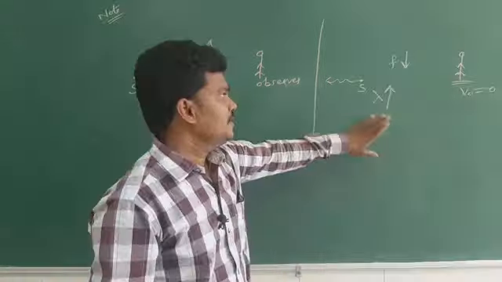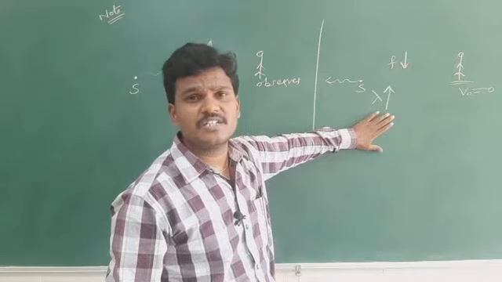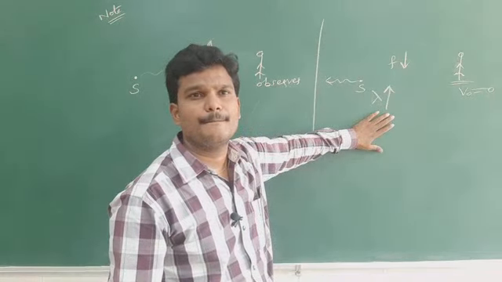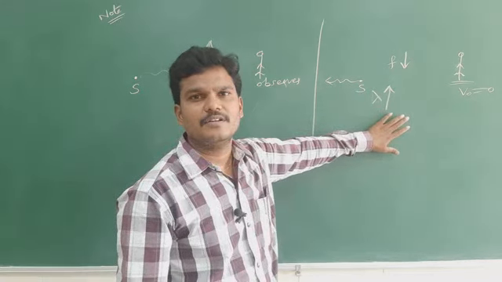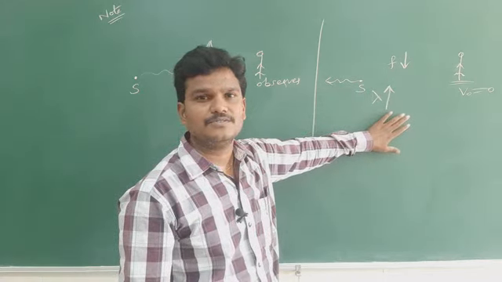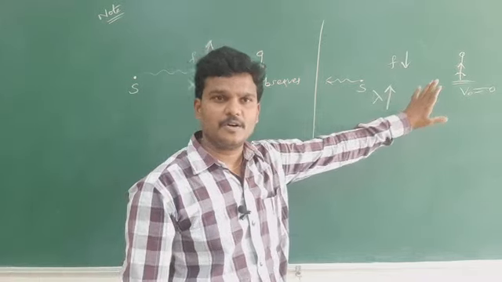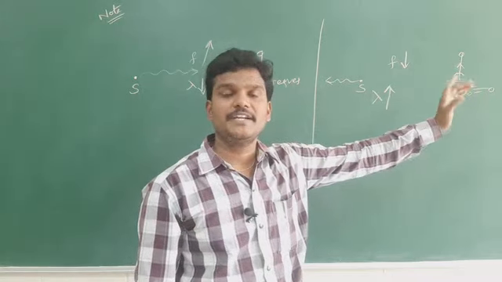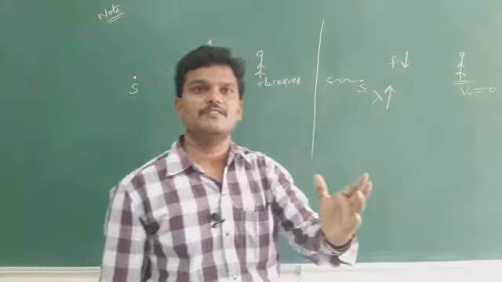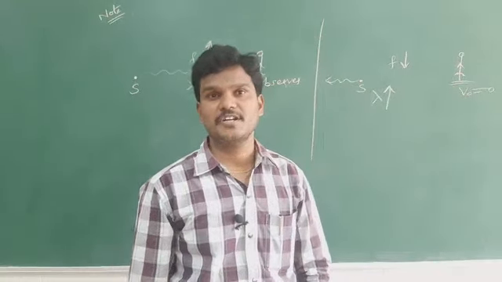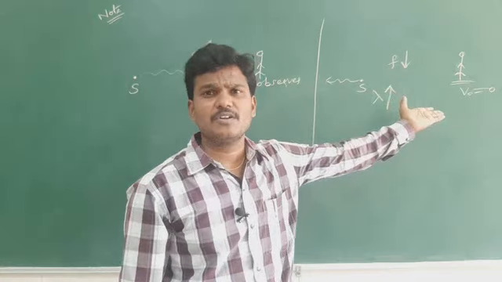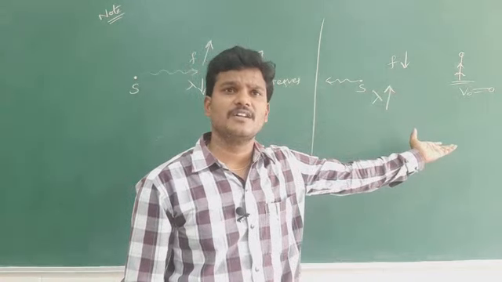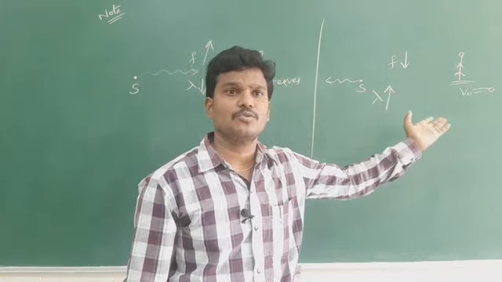Now here, what increases, what decreases? If the source is moving away from the observer, wavelength of light increases. Generally wavelength of light is maximum for red. Wavelength of red will be more.